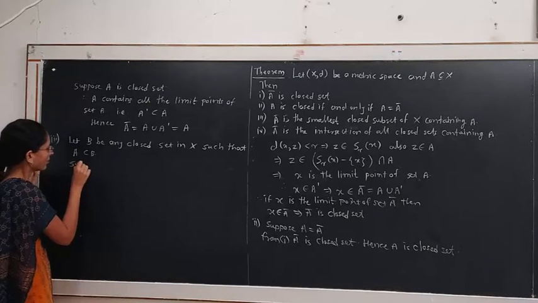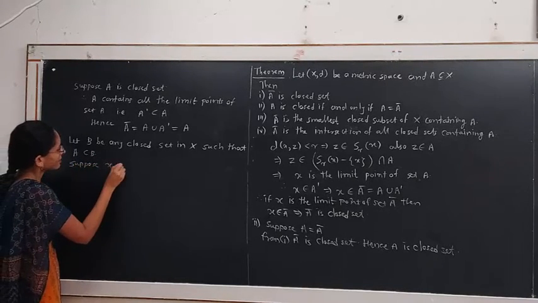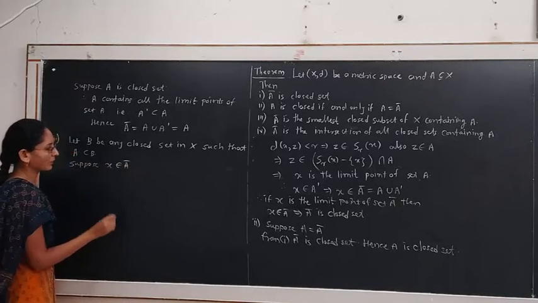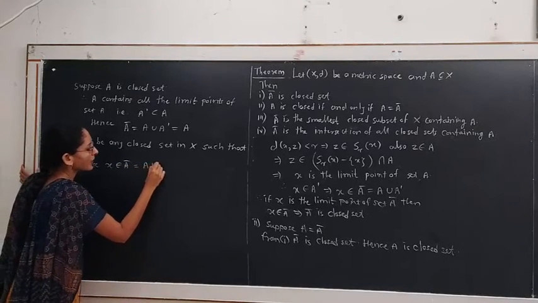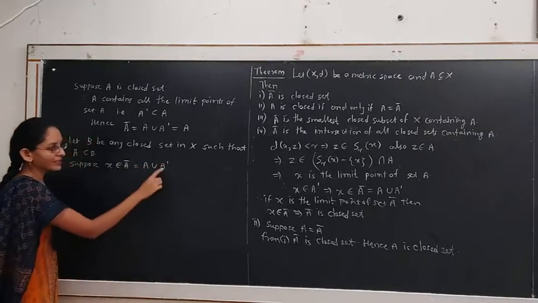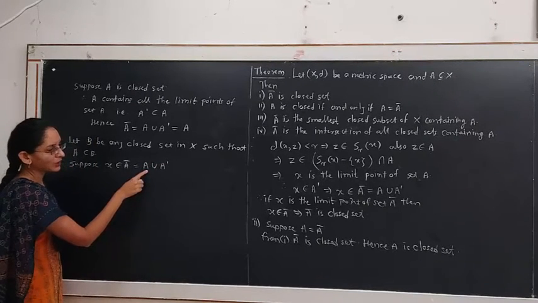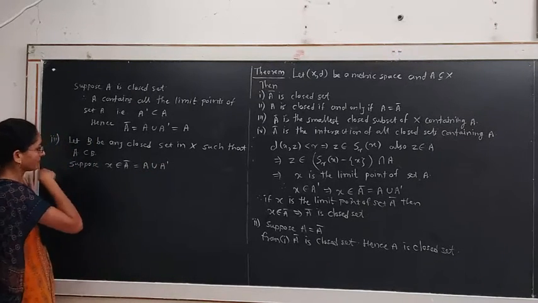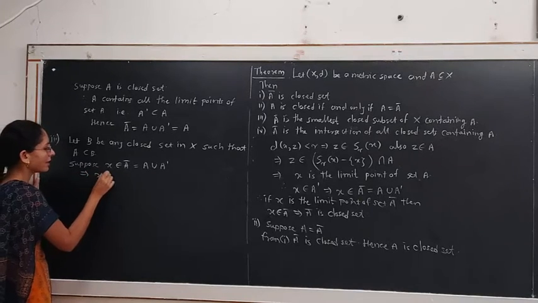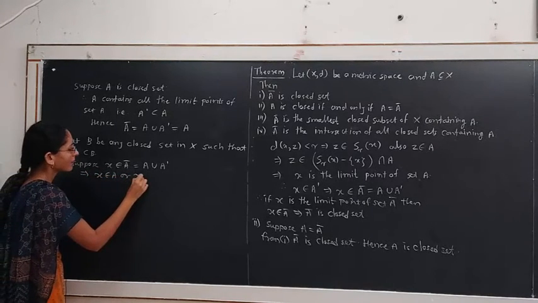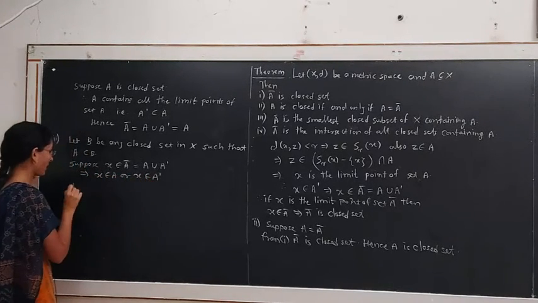Suppose X belongs to A closure. But A closure is equal to A union A dash, that is, the derived set of A, union A. This implies X belongs to A or X belongs to A dash.